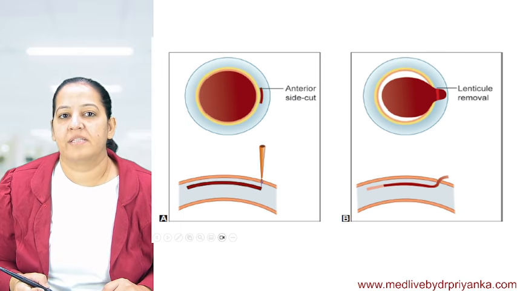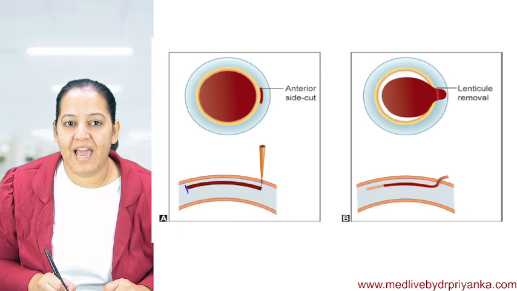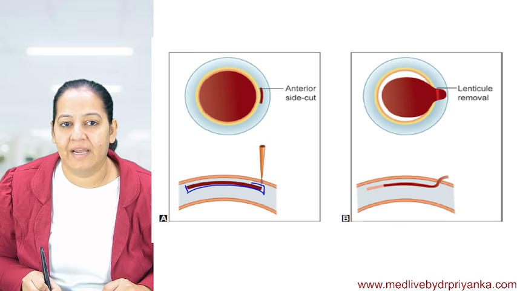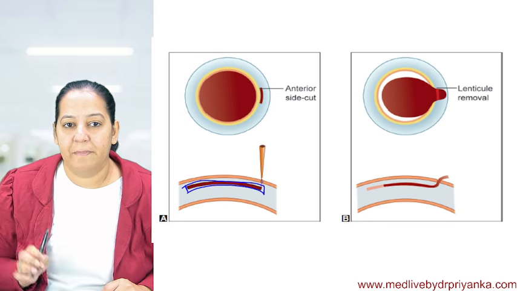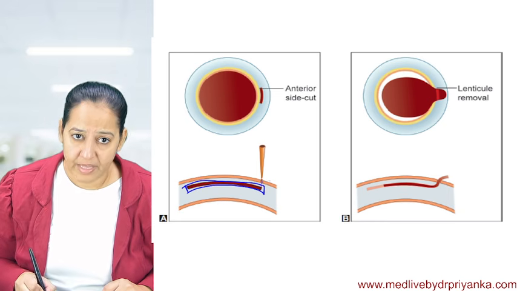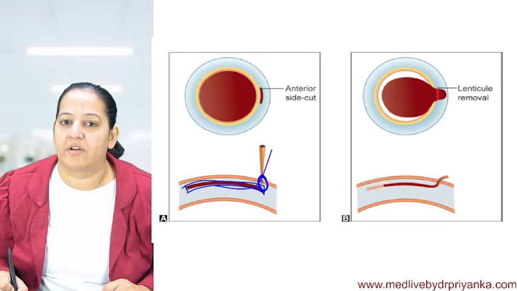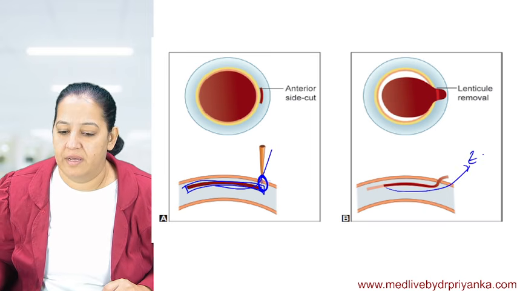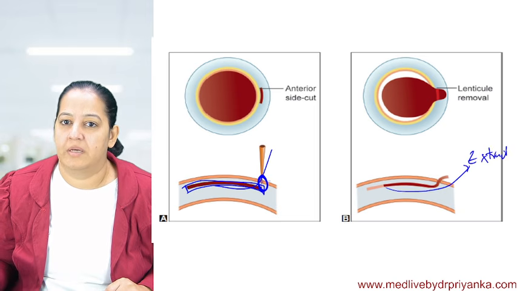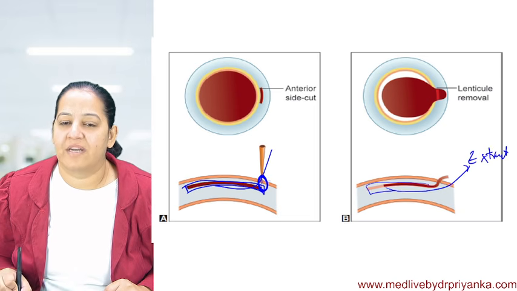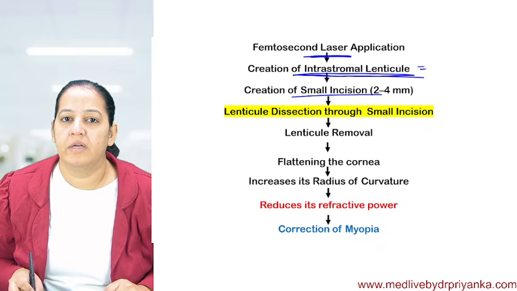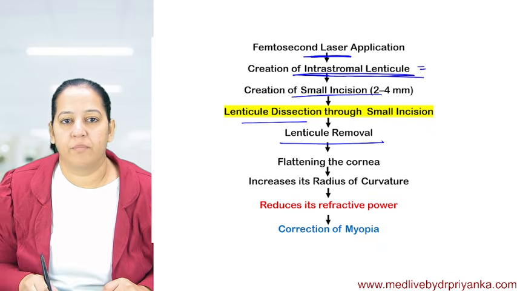Okay, see it here. Can you see here? First, with the help of laser, we are ablating and making a lenticule over here. Then we are giving a small incision over here, and from this incision we extract it out. Appreciate the extraction. So the mid portion of the cornea is extracted in the form of a tunnel. How many of you got it? So the lenticule is removed from this incision.